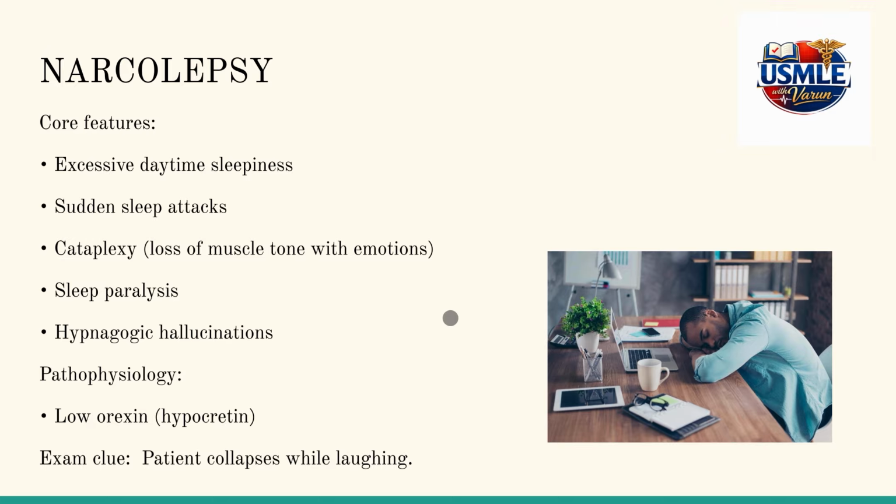The cause of narcolepsy is low orexin, or hypocretin, which is a hormone. The exam clue is that the patient collapses while laughing. We have seen many examples in TV series and movies where the person has excessive daytime sleepiness. They suddenly fall asleep whenever they get into extreme emotions. There are sleep attacks, there is sleep paralysis, and they hallucinate when they get into sleep. This is because of low orexin.